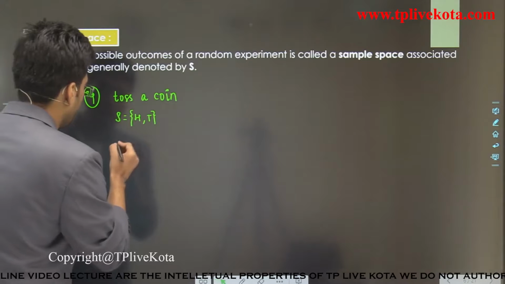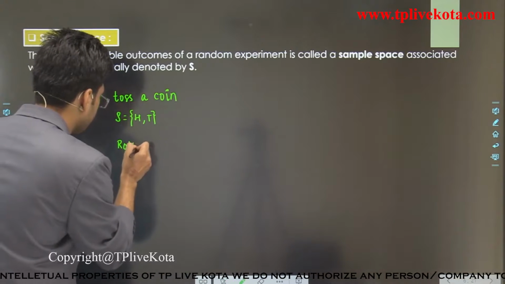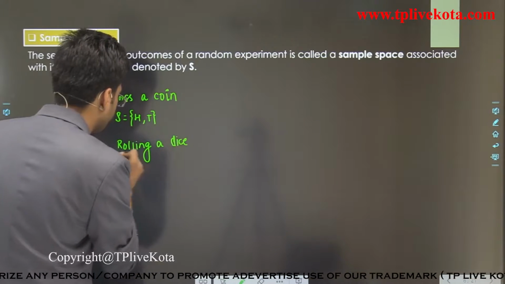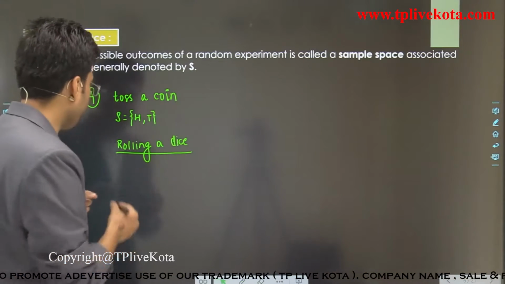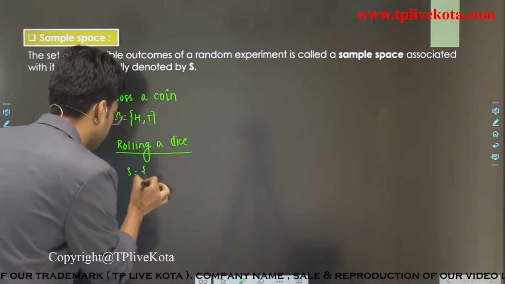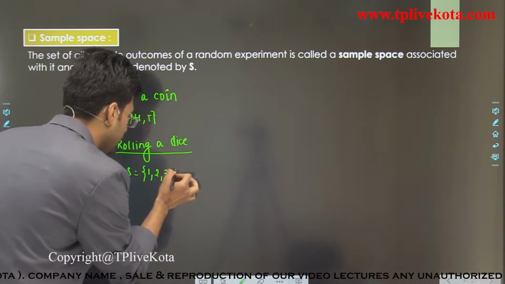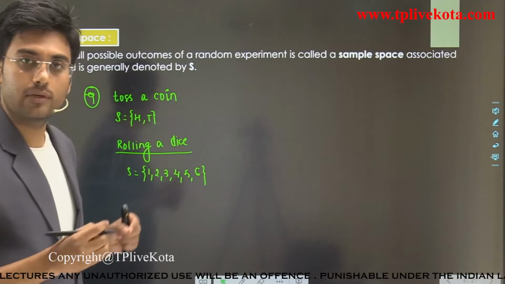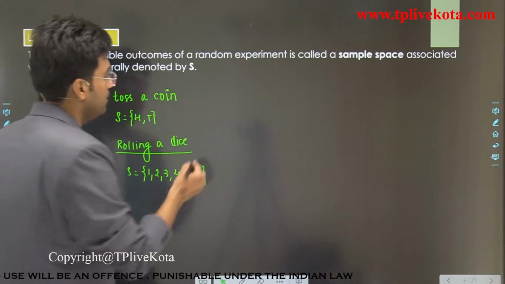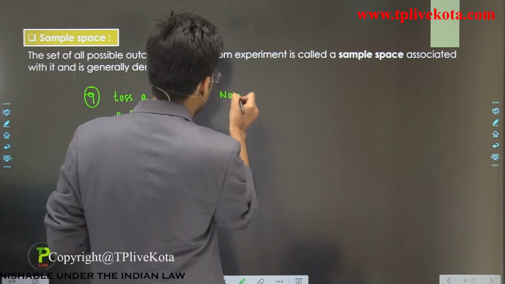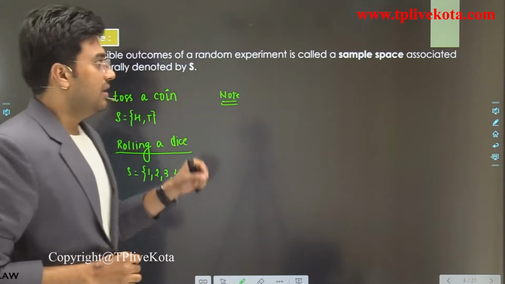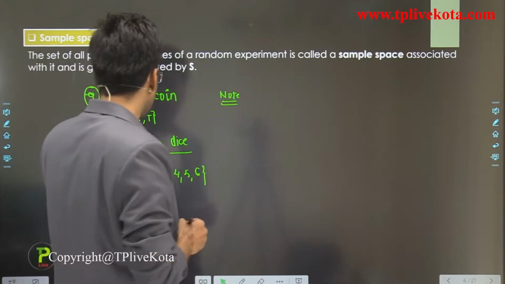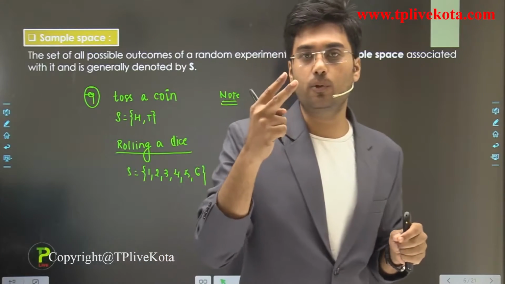Now, for example, rolling a dice. When we roll a dice, we get 1, 2, 3, 4, 5 and 6. These are all possible outcomes. Clear? And students, there is a very important note for us. Here is the set of all possible outcomes. So if we have one coin, then we get two possible outcomes.